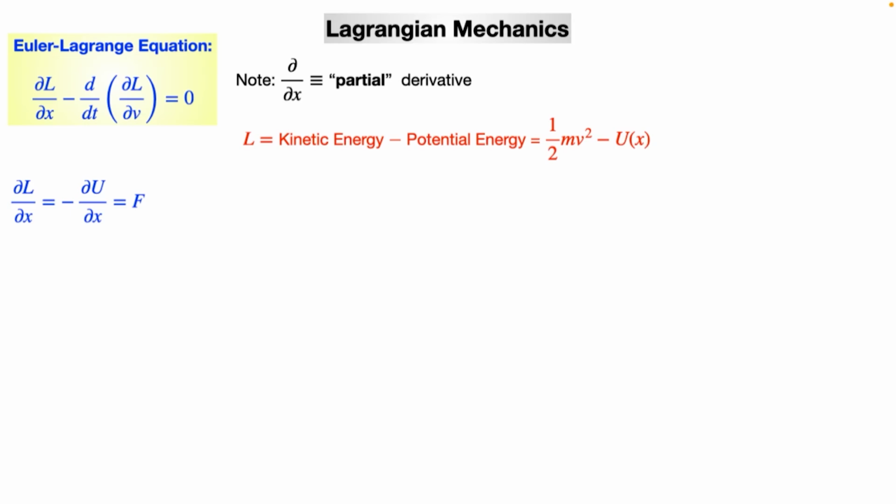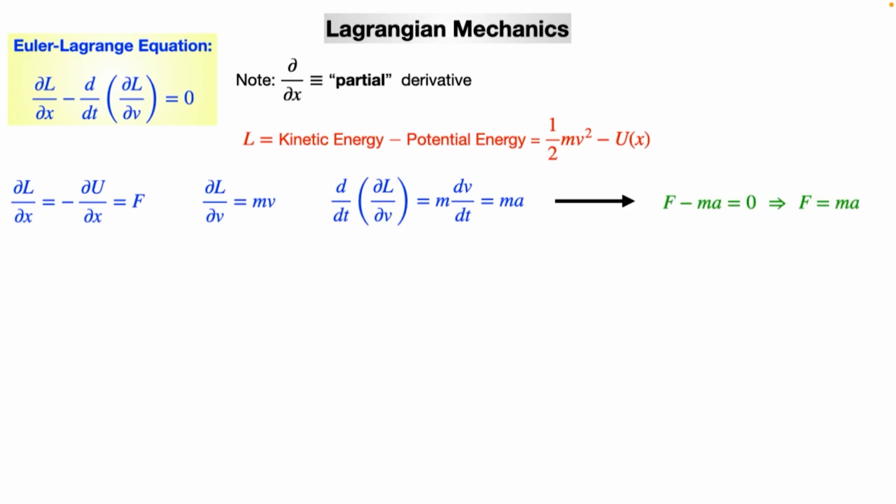And then for the second quantity, first I take the term within the bracket, I get mv, and if I take its time derivative, I get ma. That means the Euler-Lagrange equation gives me F minus ma equals 0, or F equals ma.